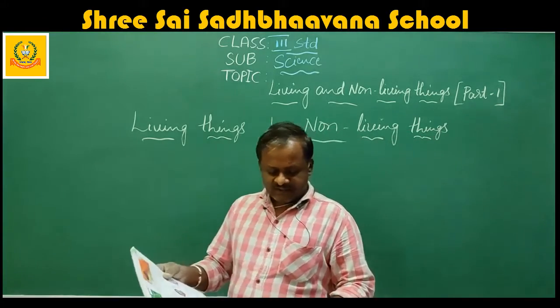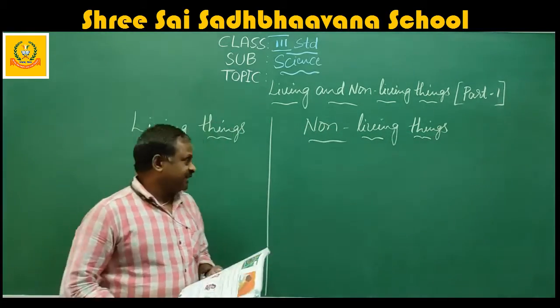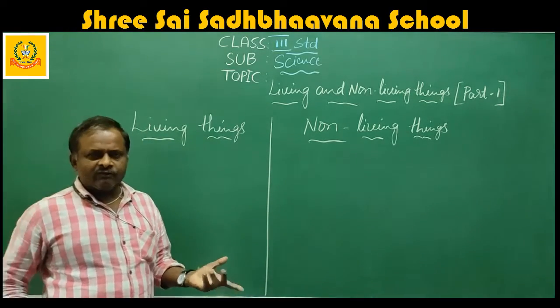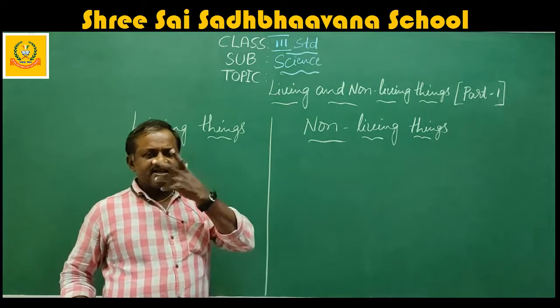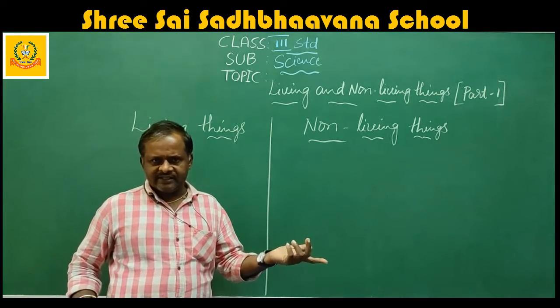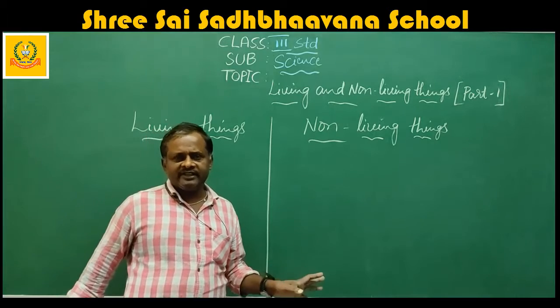Here, what they are giving: living things breathe. For example, we are living things. What are we doing? We are taking in oxygen and breathing out carbon dioxide. In the same way, all living things breathe.